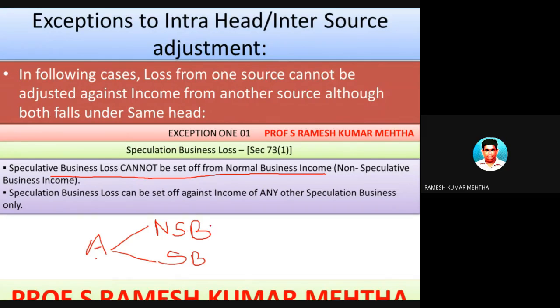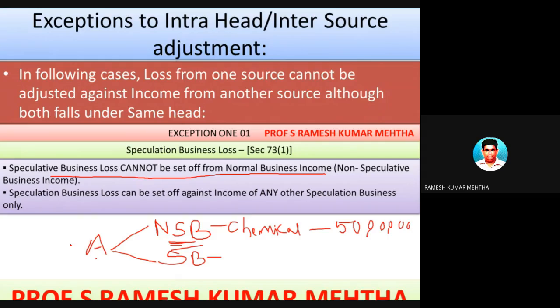The normal business is continuous, and the speculative business is intermittent, which is not occurring daily, whereas the normal business is conducted daily. From a normal business, for example a chemical business, he made a profit of 50 lakh rupees.